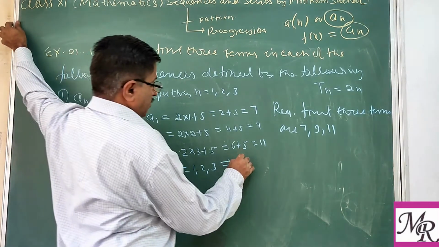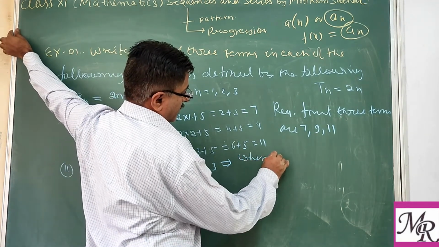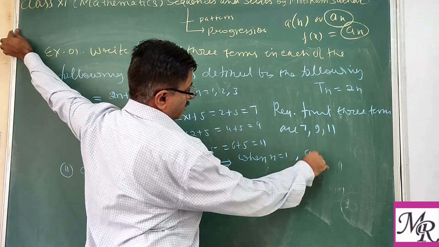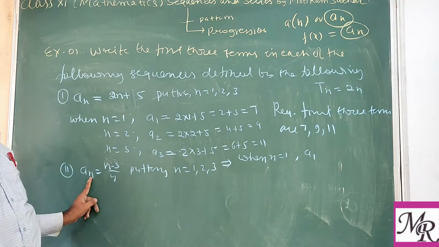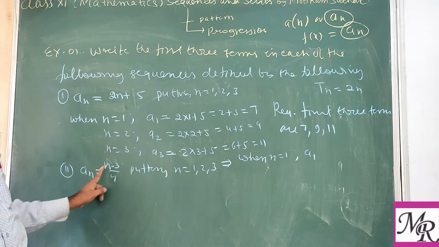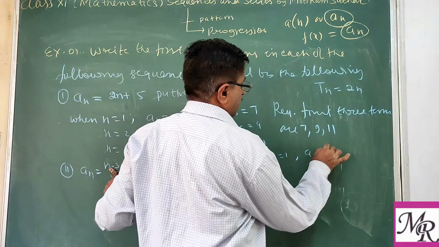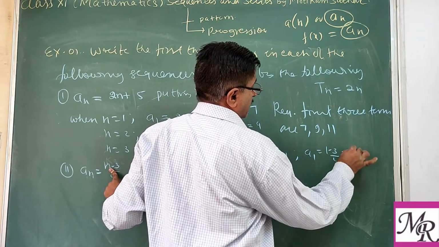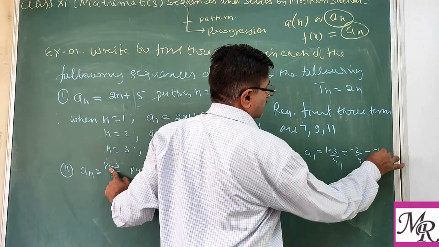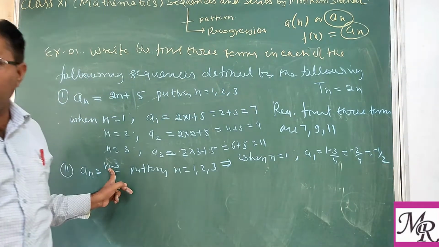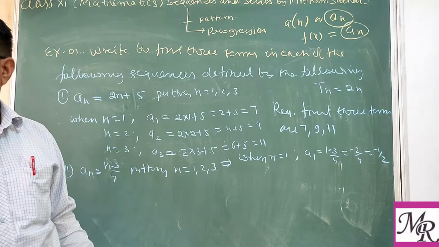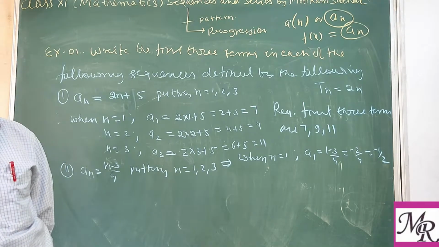So when n equal to 1, a1 equal to, here we put n equal to 1 on both sides. So a1 equal to 1 minus 3 by 4, which is 1 by 4. So the first term will be 1 by 4.